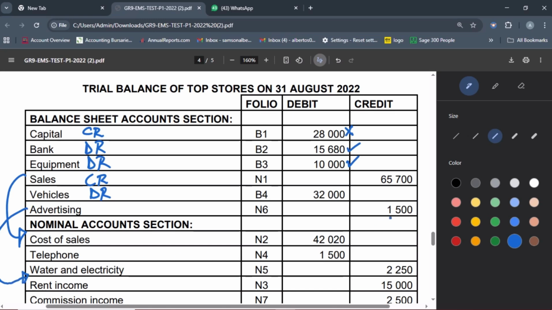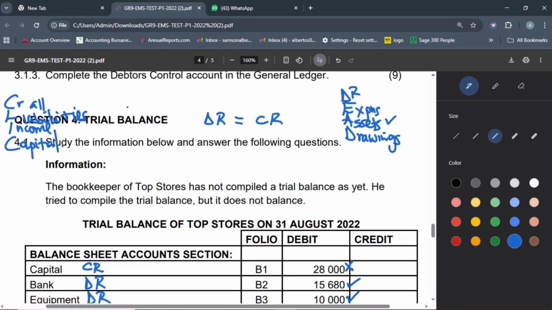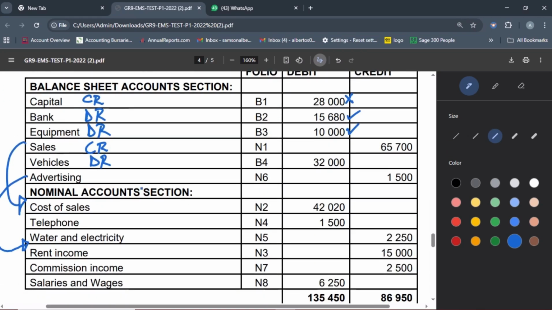And this cannot be on the credit side. Why? Because advertising is an expense. All expenses are always on the debit side. So you are going to say, okay, my advertising is an expense, debit. And the heading must be at the bottom there. Then we have N2, cost of sales, which is an expense, debit side. Everything is fine there. We have telephone, which is an expense, debit side, and I agree, that one is fine.